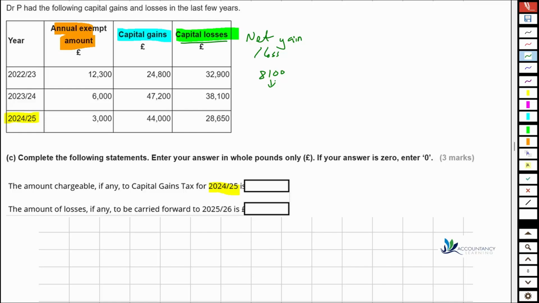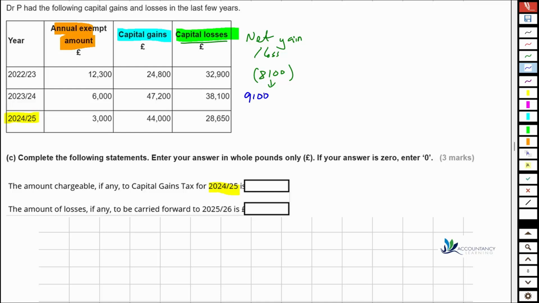And then in the second year, we can see we've got capital gains now of 47,200, which is bigger than the losses of 38,100. So in this case, we have a capital gain. So we've got a gain now of 9,100.